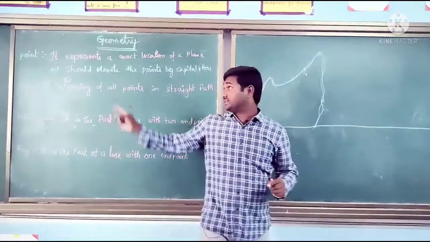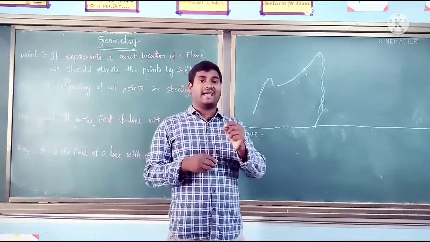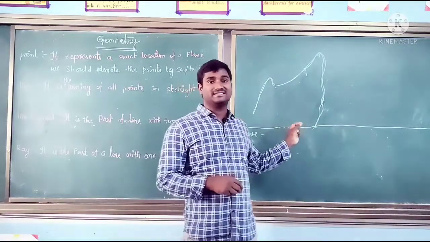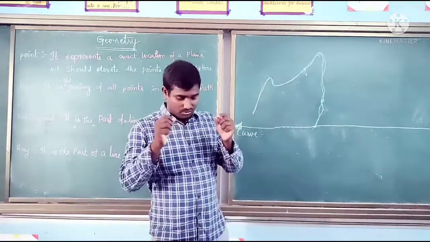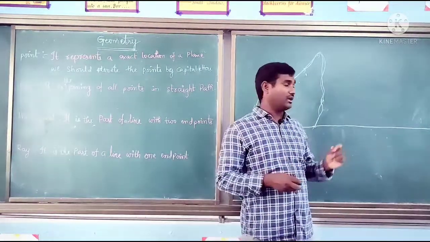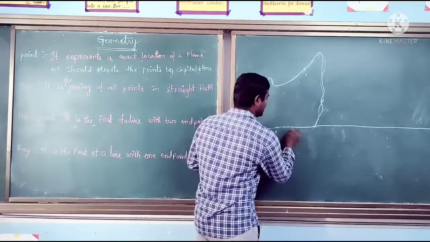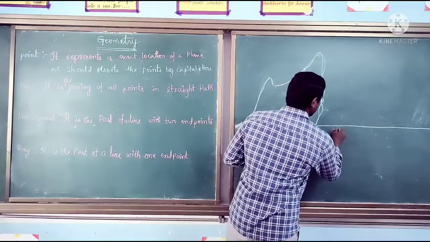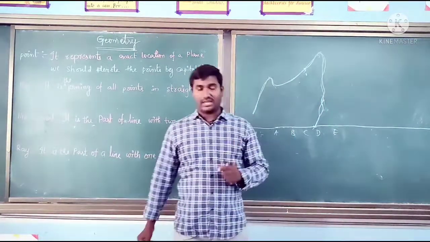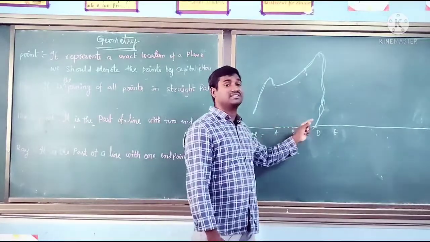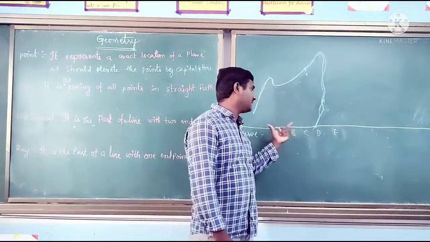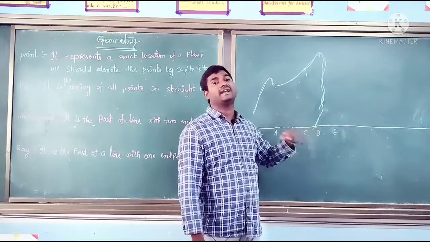Now, how are we going to denote a line name? A line consists of infinitely many points. So how are we going to give the name for a specific line? Suppose in this line A is there, B is there, C is there, D is there, E is there. We need to give the name for this line by the two points it is passing through. Any two points you can take from this line and give the name for that.